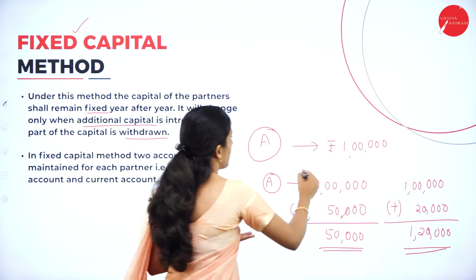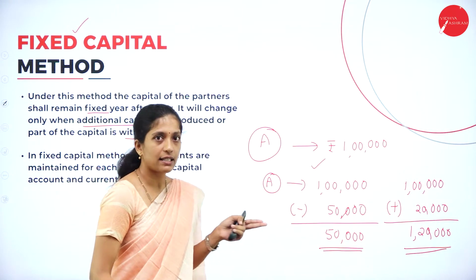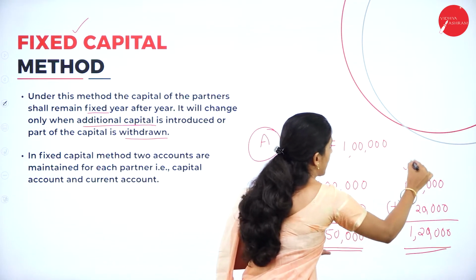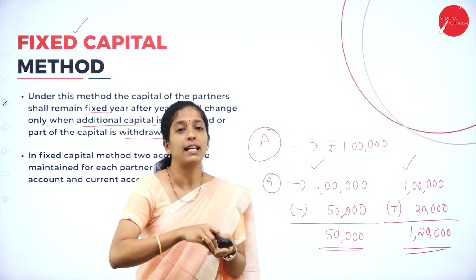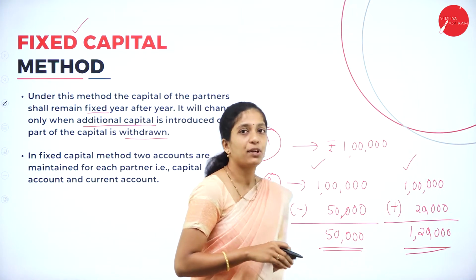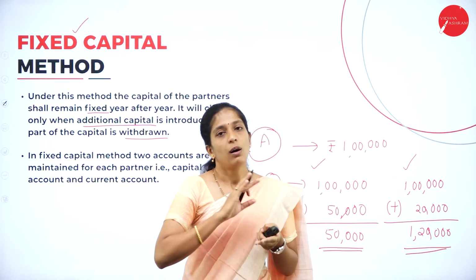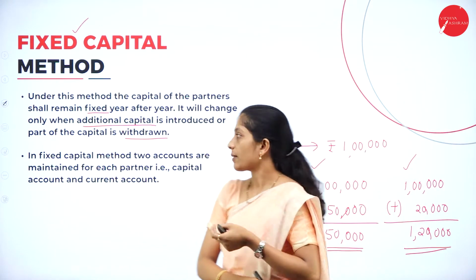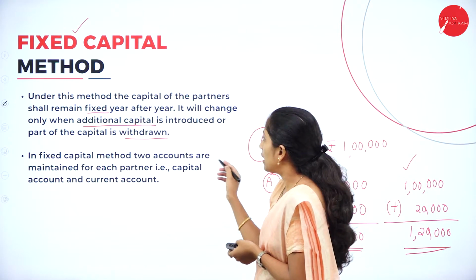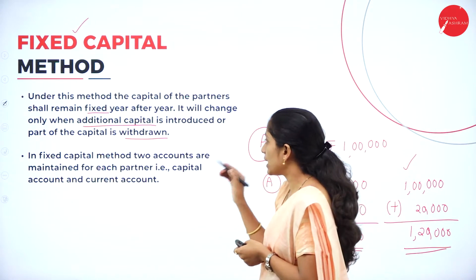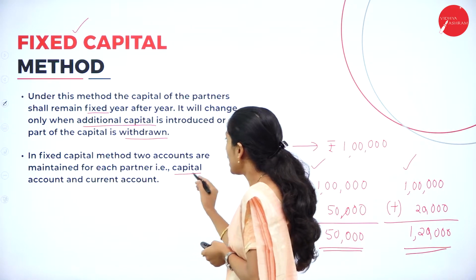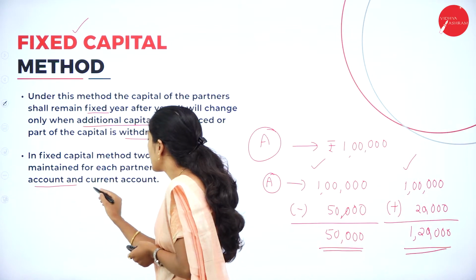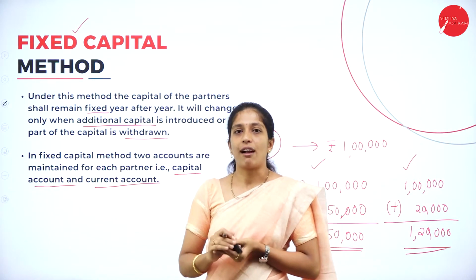Here he withdraws, so the capital of the partner decreases. Here he introduces additional capital into the business, so the capital of the partner increases, or else it remains fixed. In fixed capital method, two accounts are maintained for each partner, that is capital account as well as current account. So this you have to remember.